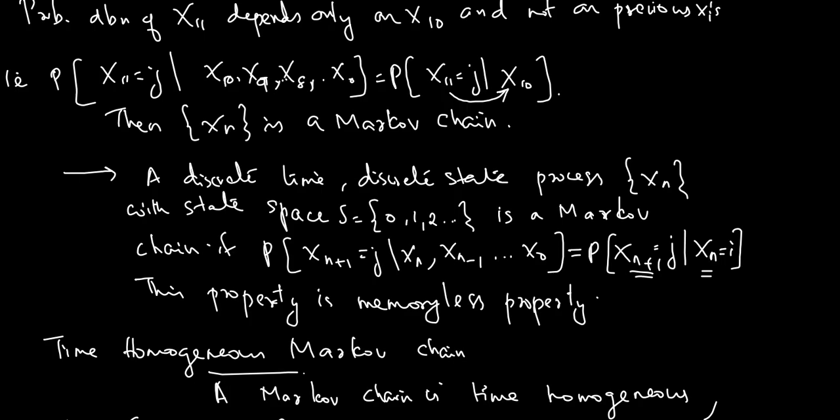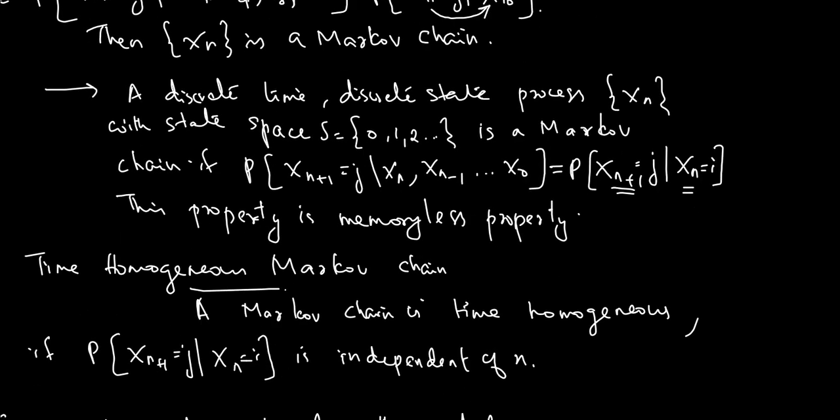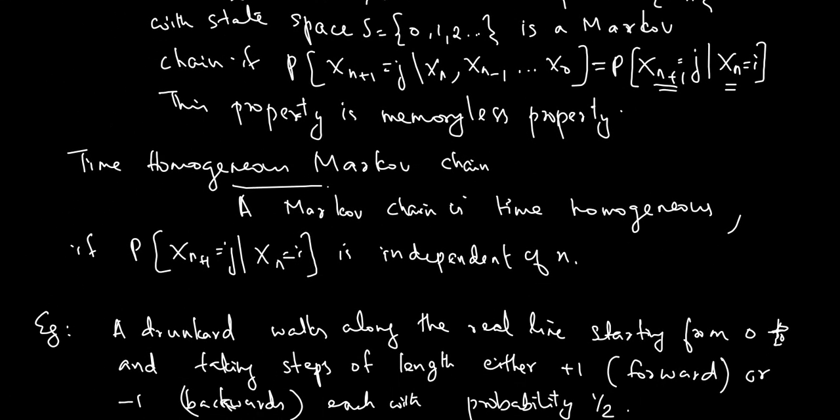Then what is a time homogeneous Markov chain? The Markov chain is time homogeneous if it is not depending on time, not depending on n. So the probability that xn plus 1 is equal to j given xn is equal to i is independent of n. It should not depend on n.